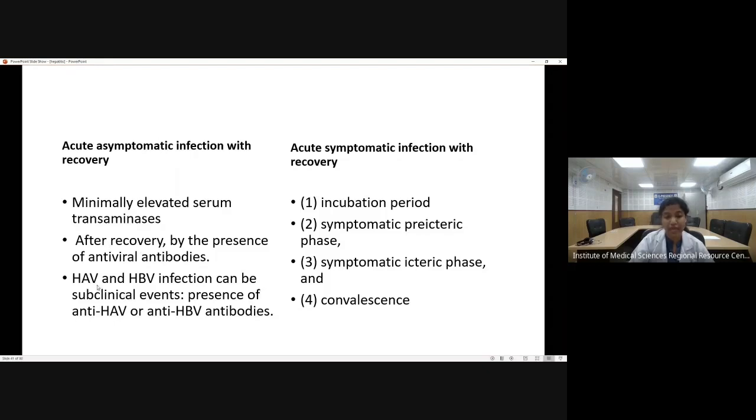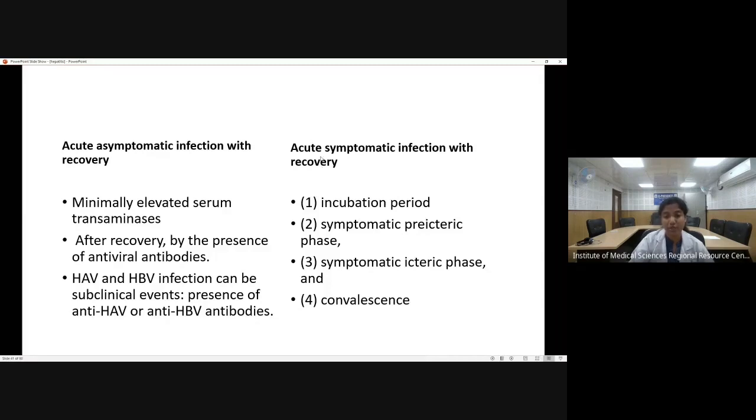Now, hepatitis A and hepatitis B infection can have subclinical events, and their presence can only be detected by the presence of anti-hepatitis A virus and hepatitis B virus antibodies.